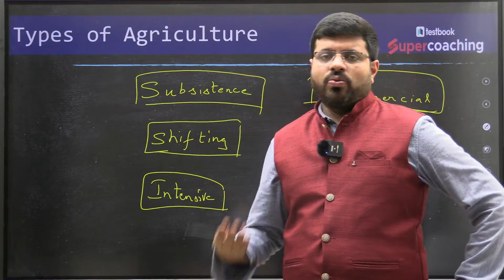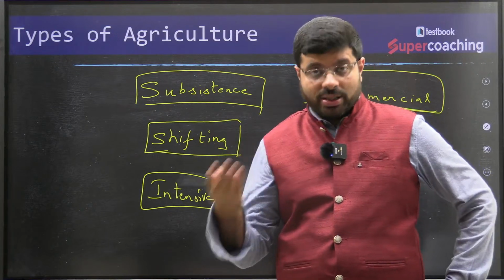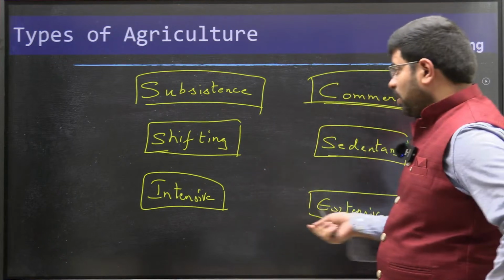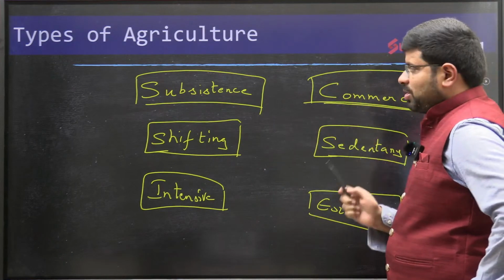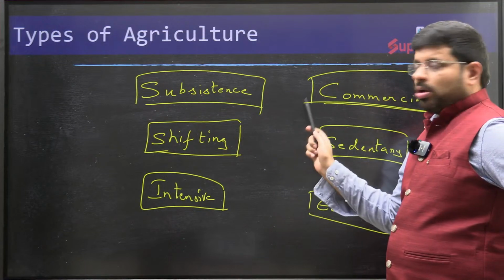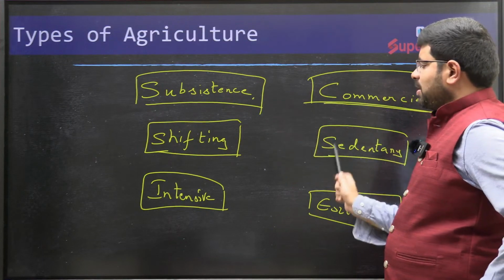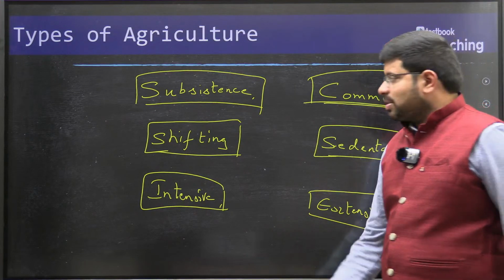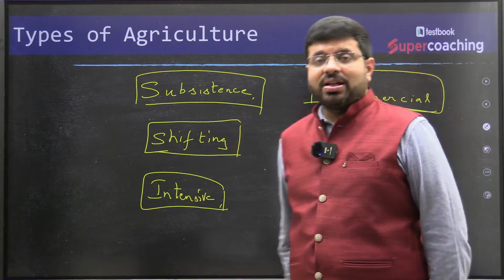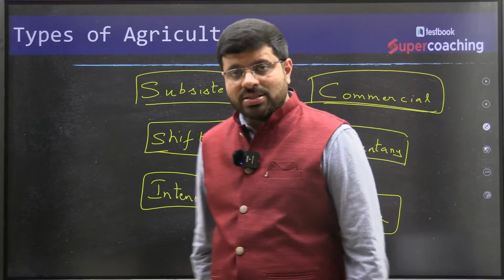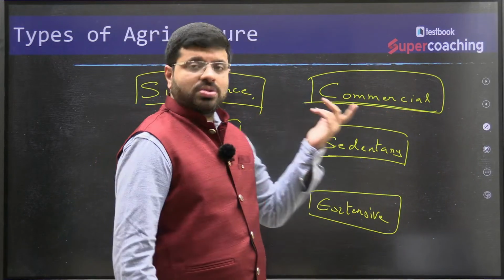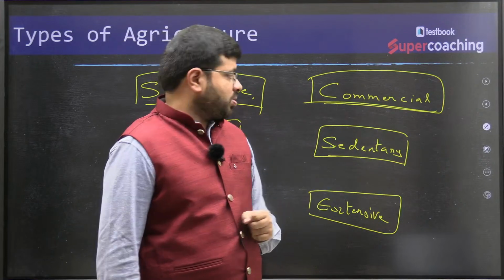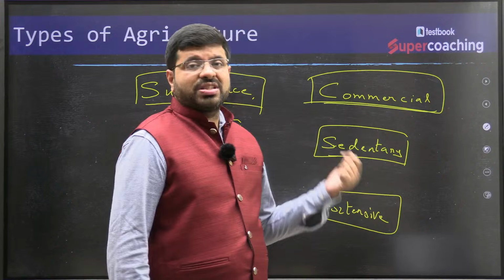In fact, we are a small replica of the entire world. There is nothing wrong in saying that. Now you see subsistence, commercial, everything. Mostly India is subsistence, sedentary, intensive. Indian monsoonal lands are known for intensive subsistence cultivation. But in certain areas, we also have commercial crops. Within that commercial, we have a variety called plantation crops. We have extensive crops, which are mechanized.